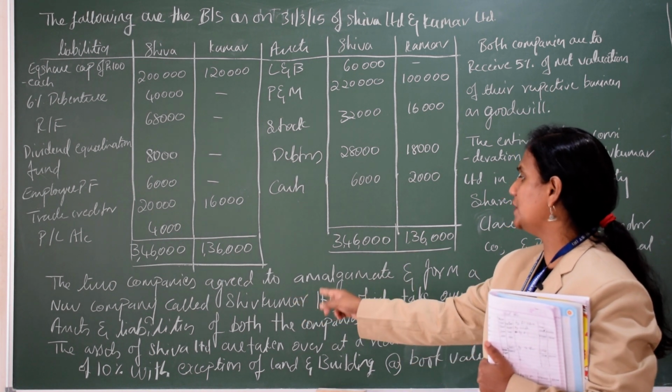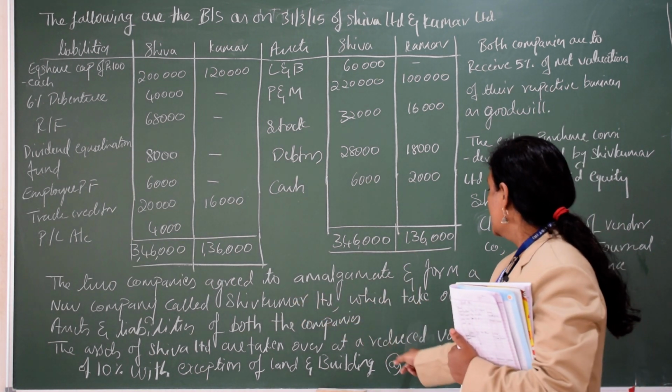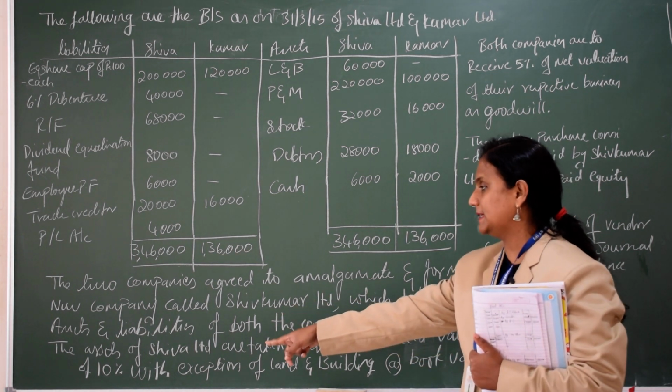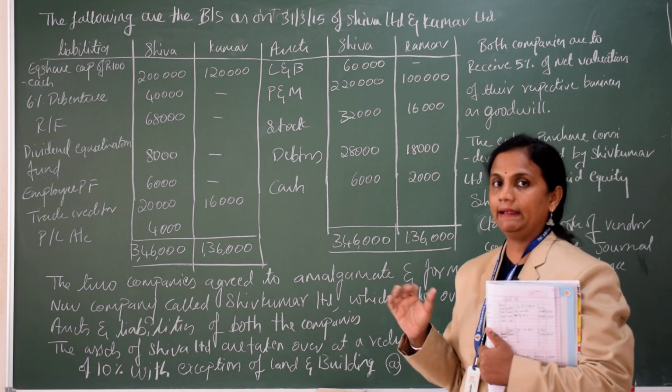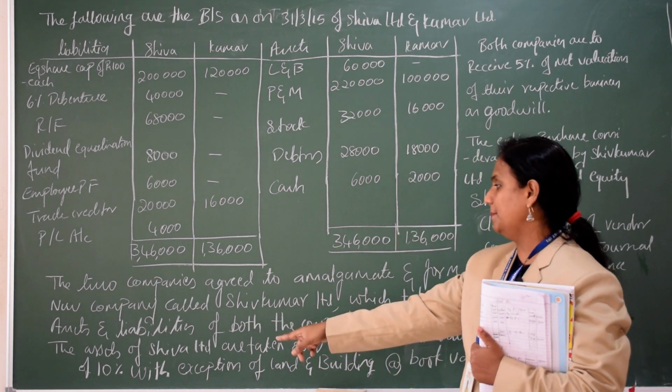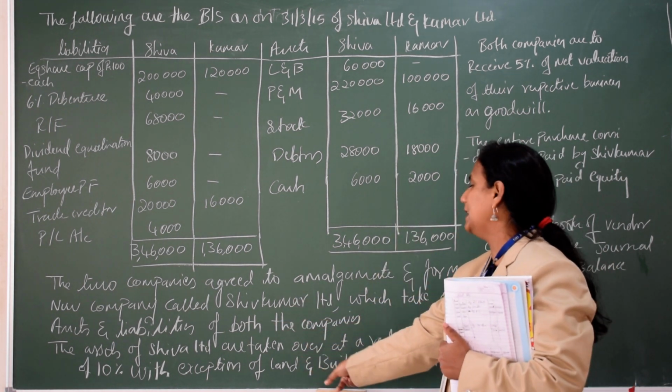The assets of Shiva Limited are taken over at a reduced valuation of 10%, with the exception of land and building.